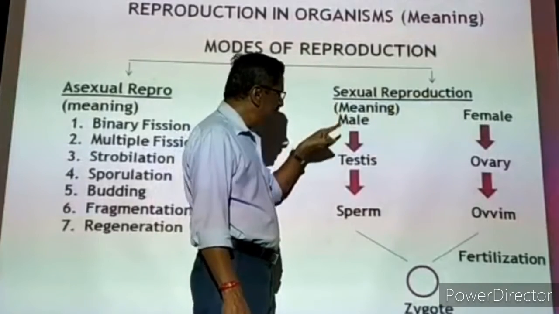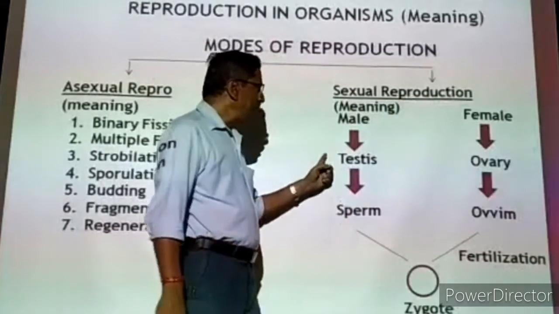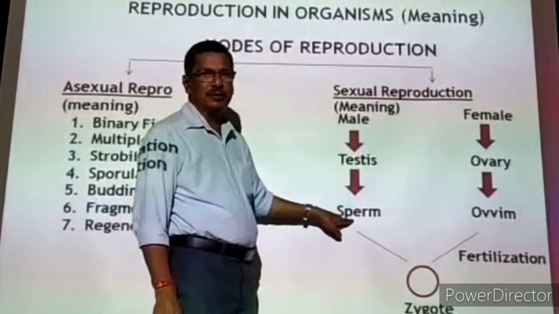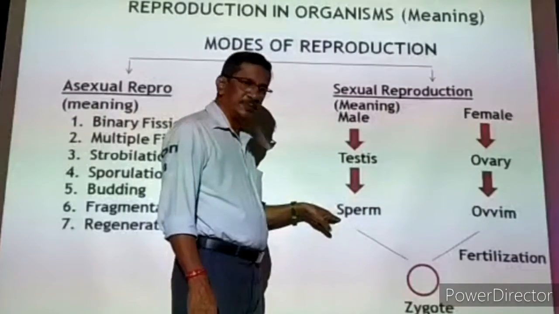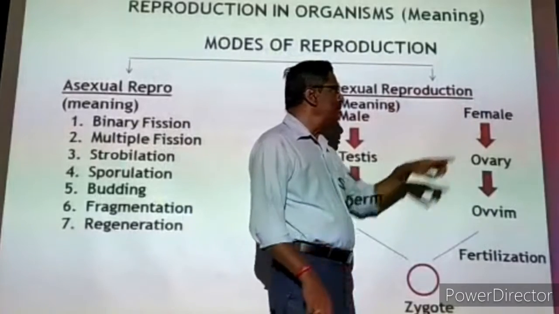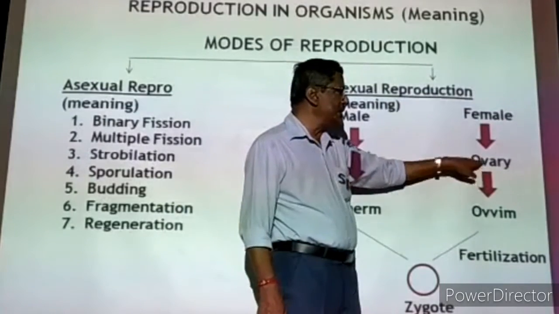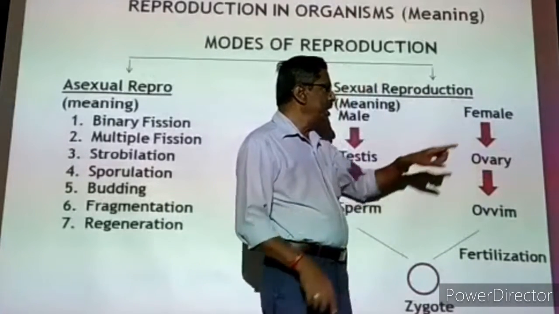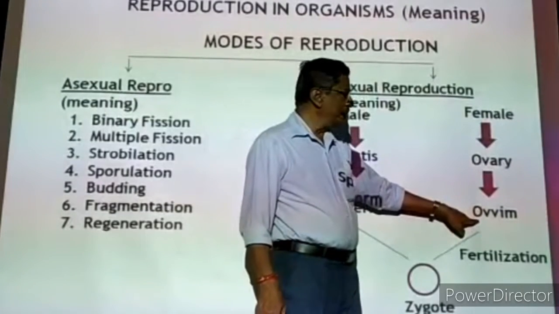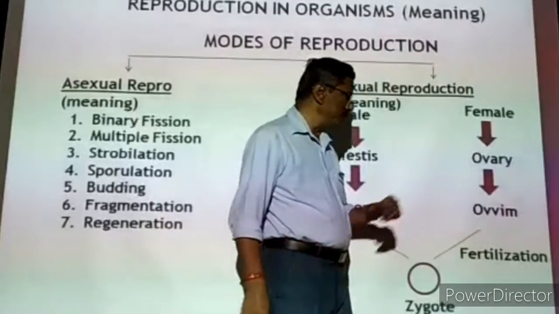The male animal is having a pair of testes, but we are taking testis, singular. A pair of testes are present. Each testis is producing an enormous number of sperms. Singular, I am taking sperm. Similarly, if you take the female animal, a matured animal, it is having a pair of ovaries as the reproductive organs. Now I am taking singular, ovary. The ovaries are producing a number of ova, but we are taking singular, ovum.